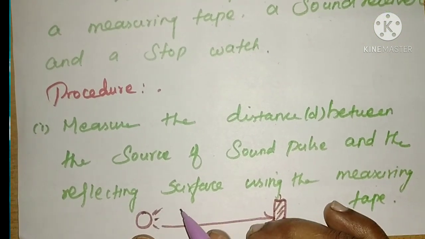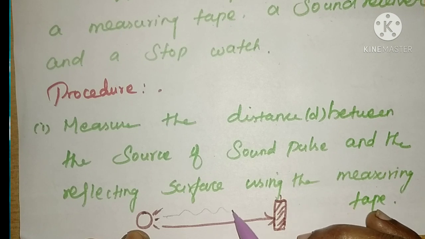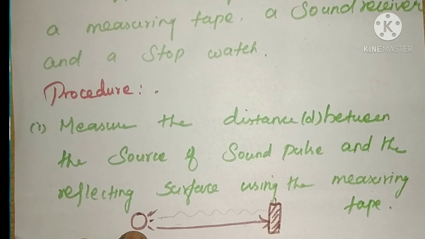Okay, suppose here is the source of sound. The sound pulses are coming from the source of sound to the reflecting surface. That distance we can measure by using the measuring tape. That is the first step.